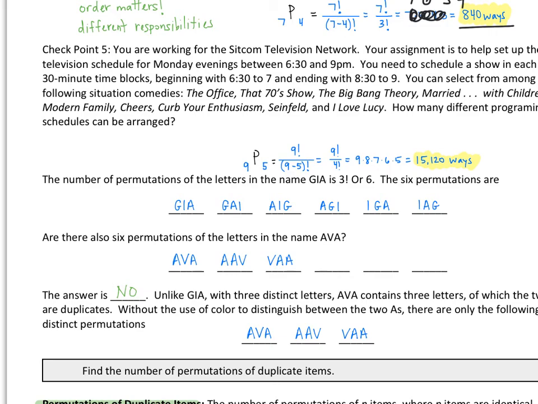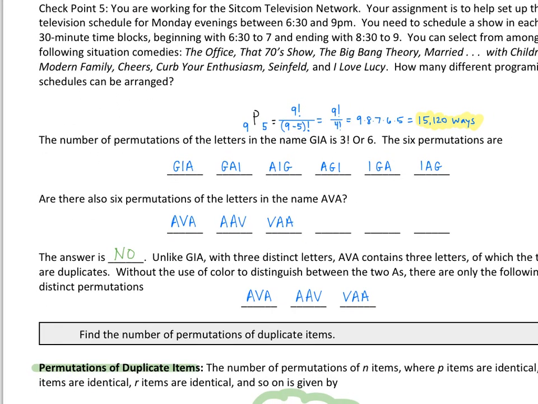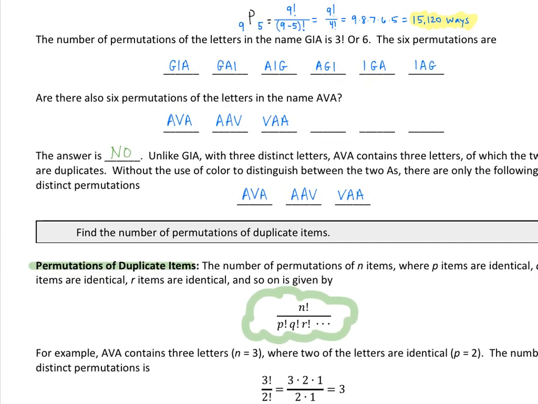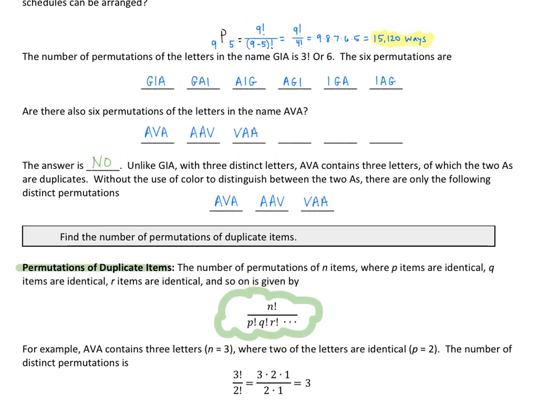So how do we determine the permutations when there's duplicate items? Okay, so when there's duplicate items, the number of permutations of n items where p items are identical, q items are identical, r items are identical, and so on and so forth, is simply this: n factorial over p factorial, q factorial, r factorial, etc.